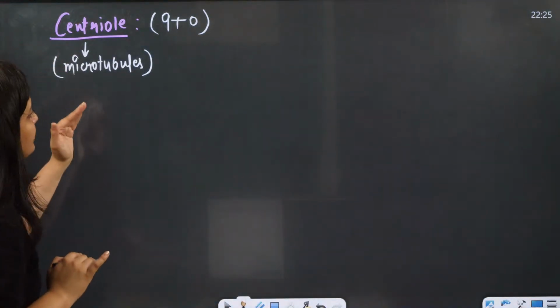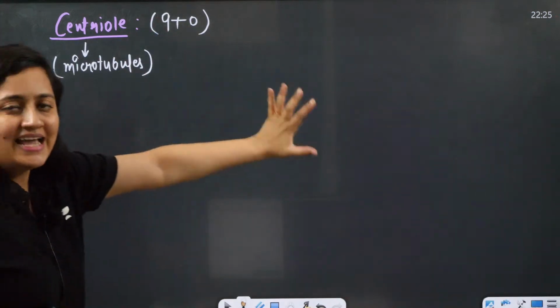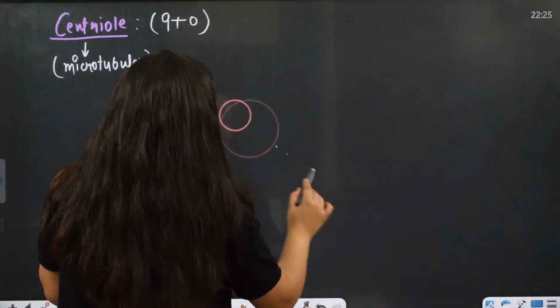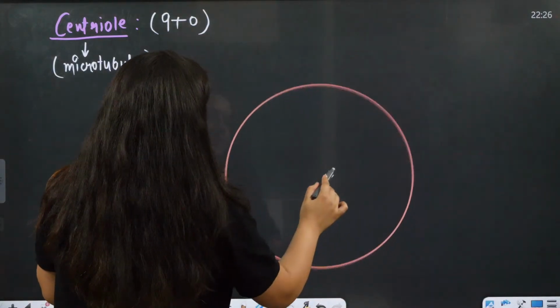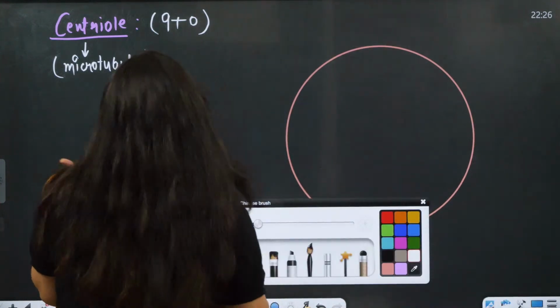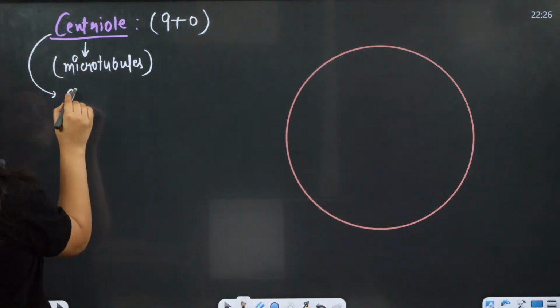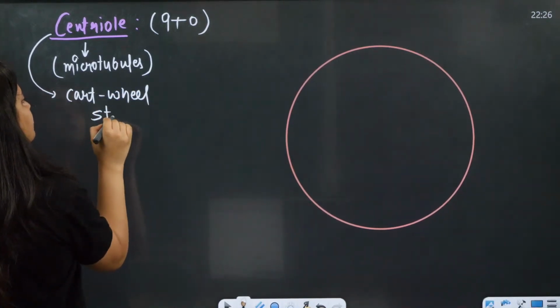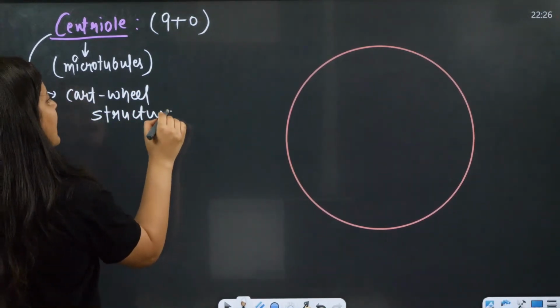So when it comes to the centriole, we say 9+0 arrangement. What is the meaning of that? Let me tell you. For the centriole we also use the phrase that its structure is cartwheel-like.